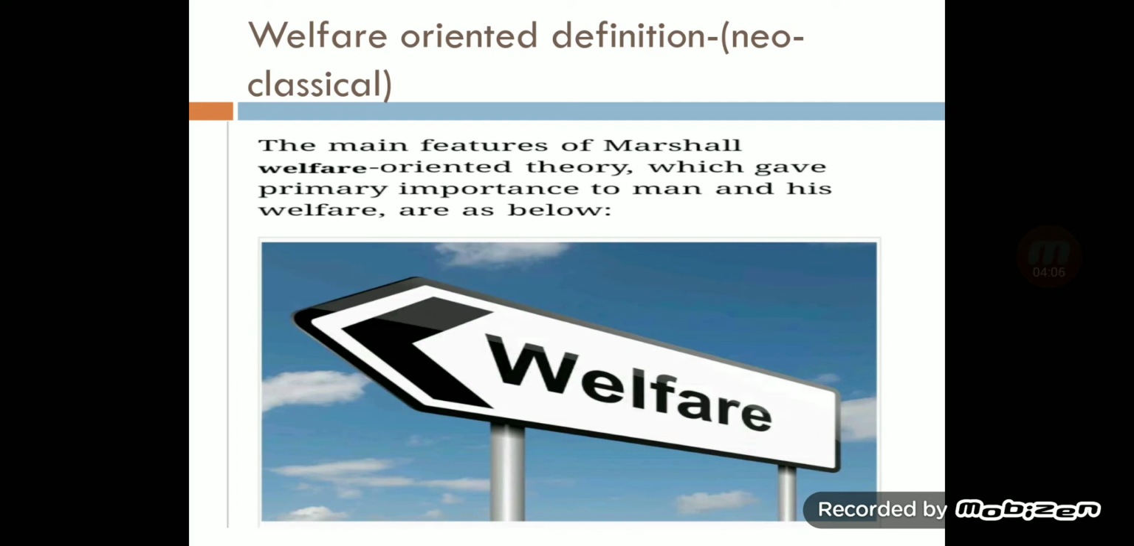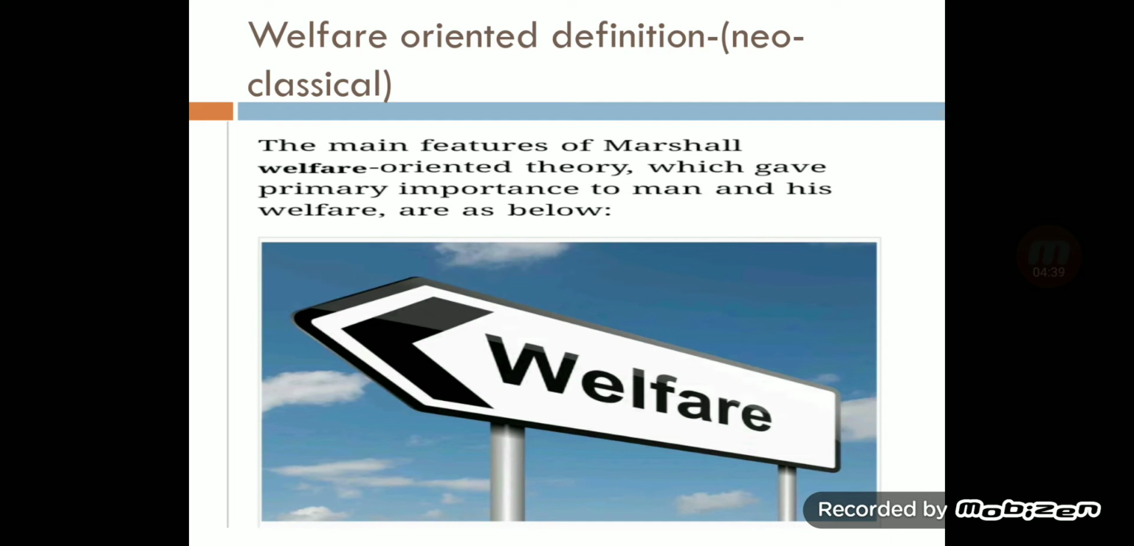For example, production and selling of tobacco, wine, cigarettes will provide maximum profit, but it is not good for society. So you should not produce that type of product which is harmful for human beings and for society. According to the welfare oriented definition, first importance is given to human welfare according to Marshall.